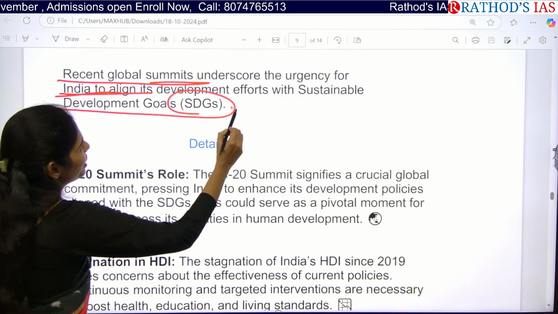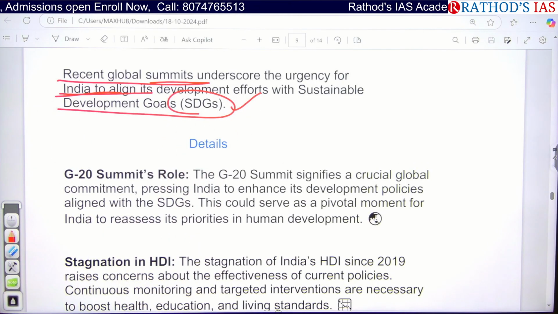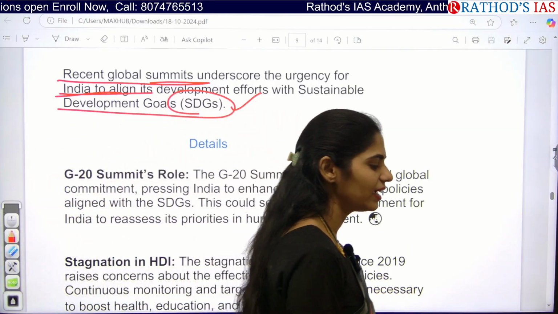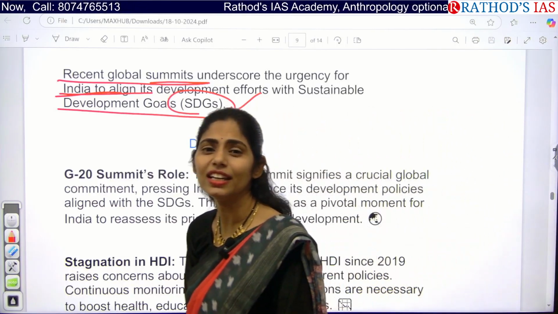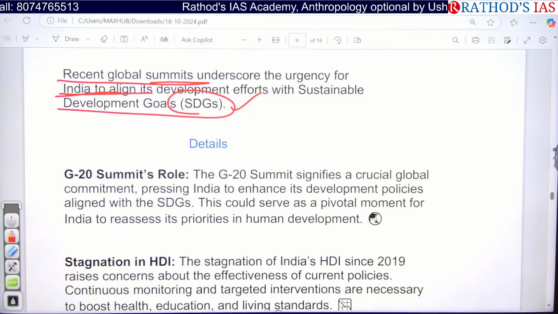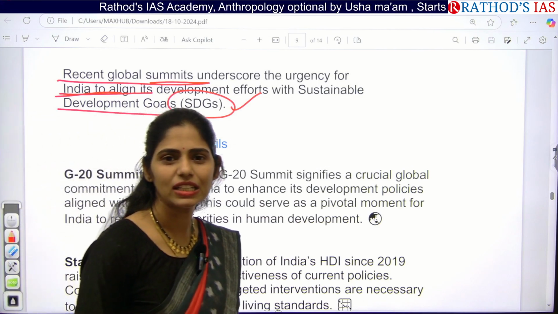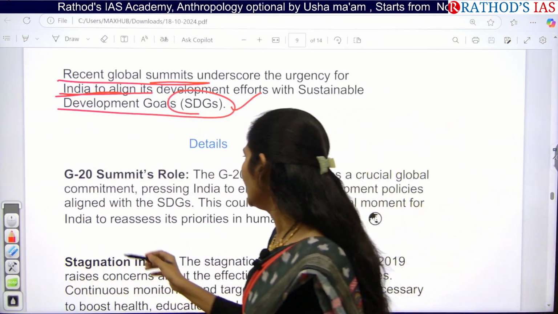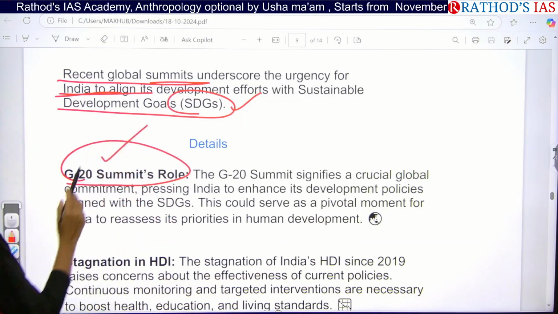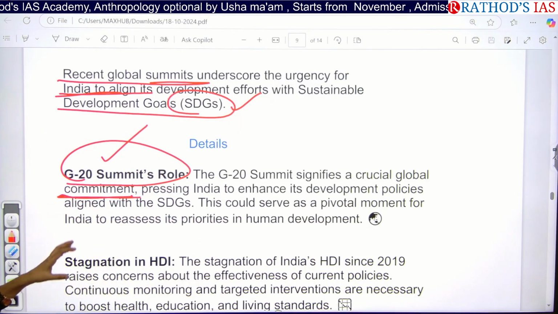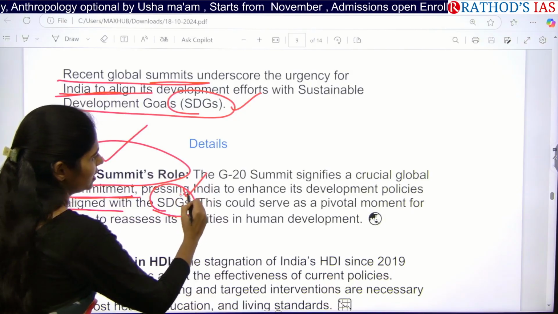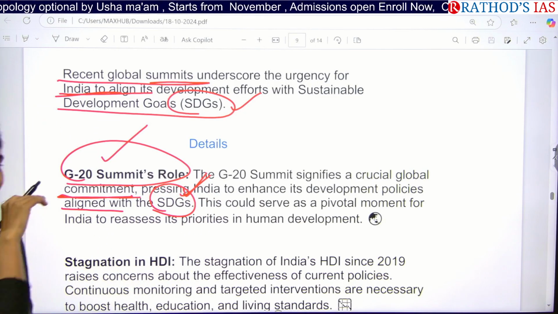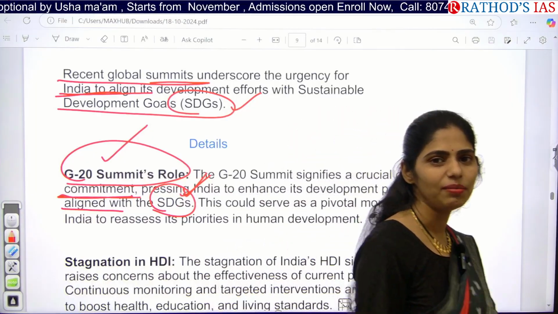In the recent global summits, we focused on India needing to align its development efforts with sustainable development goals because of poor ranking in many indices. Because of all those rankings where India is performing very low, and even the recent religious freedom index which had been released, India is not accepting that report as well. So now we are focusing on India taking proper steps to attain the sustainable development goals. In the recent G20 summit, it said we have to focus on global commitment, and India needs to enhance developmental policies and align with the SDGs so that, to some extent, not all 17 SDGs, at least we can attain some SDGs.